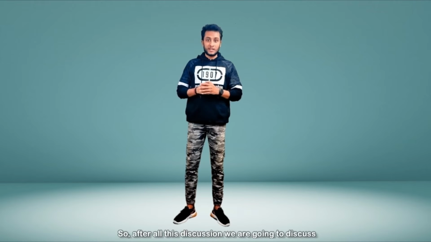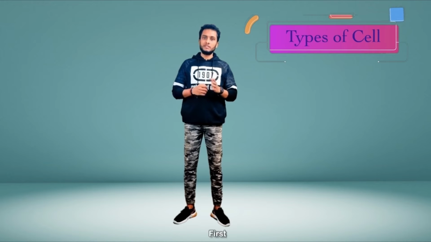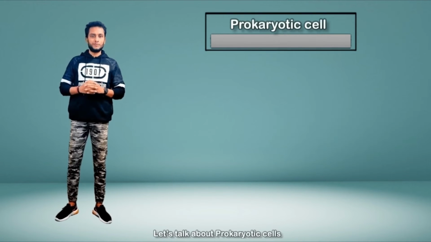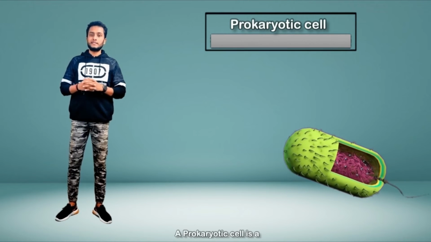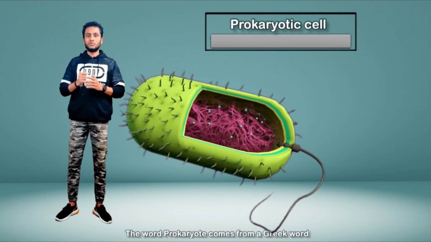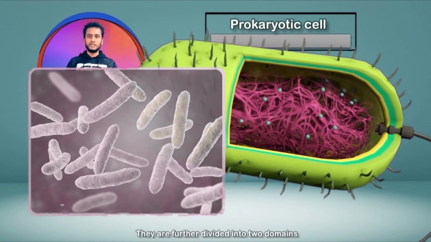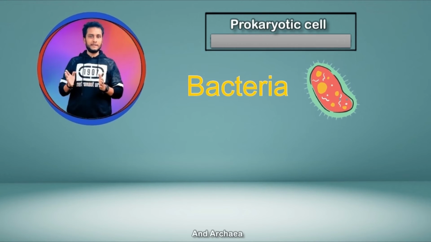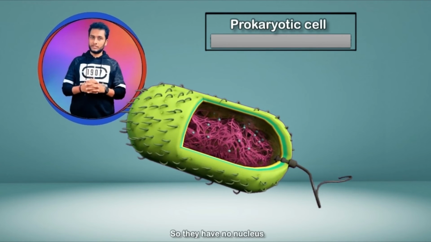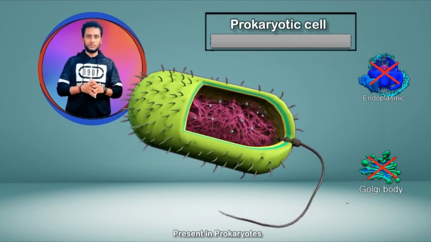After all this discussion, we are going to discuss types of cells. Cells are basically divided into 2 categories. First is the prokaryotic cell and second is the eukaryotic cell. Let's talk about the prokaryotic cell. A prokaryotic cell is a unicellular organism which lacks a nuclear membrane. The word prokaryote comes from a Greek word where pro means primitive and karyon means nucleus. They are further divided into two domains, bacteria and archaea. Prokaryotes are thought to have arisen from eukaryotes, so they have no nucleus. There are no mitochondria or any other membrane-bound organelle in a prokaryotic cell.